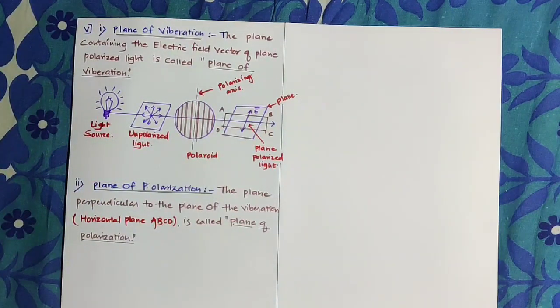So in this video we discussed every definition related to polarization. In the next video we will discuss the two laws related to polarization: the first one is Malus law and the second one is Brewster's law, and the third point we will discuss is reflection through scattering.